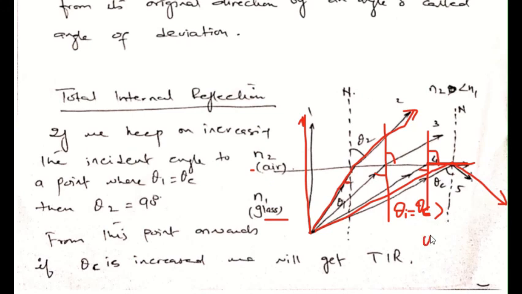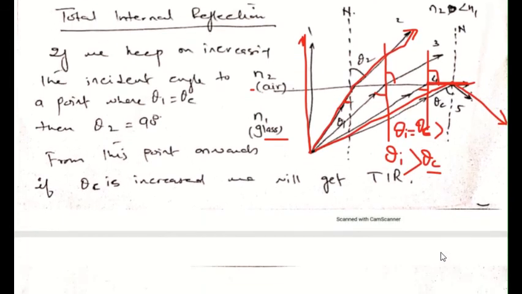So we always get total internal reflection when the incident angle is greater than the critical angle. This is how we get total internal reflection.